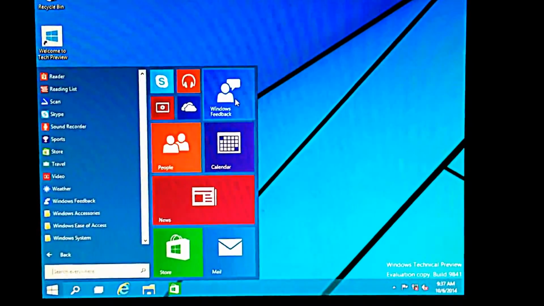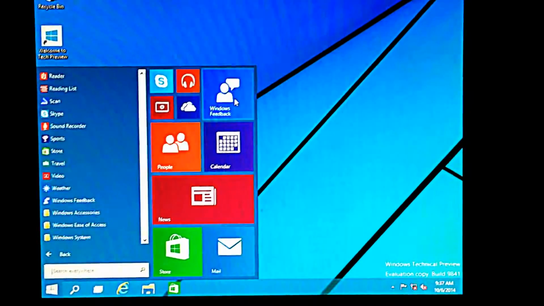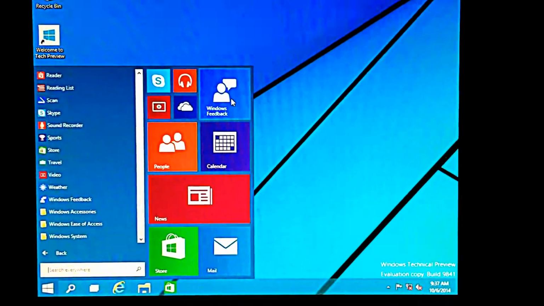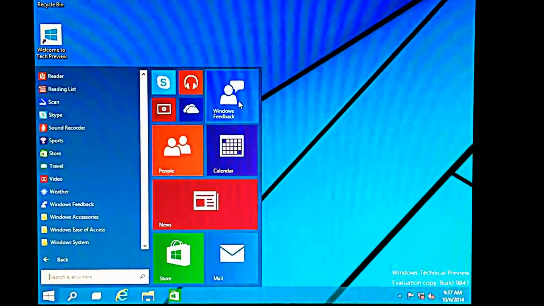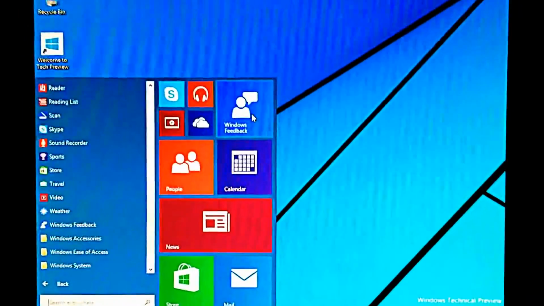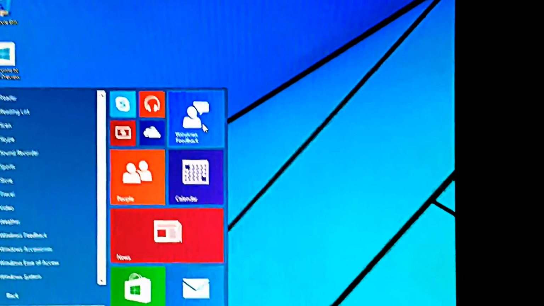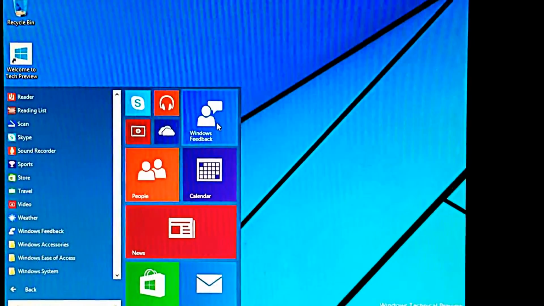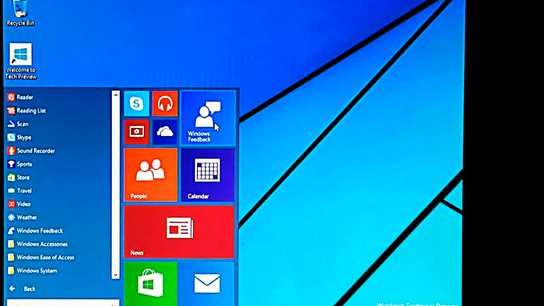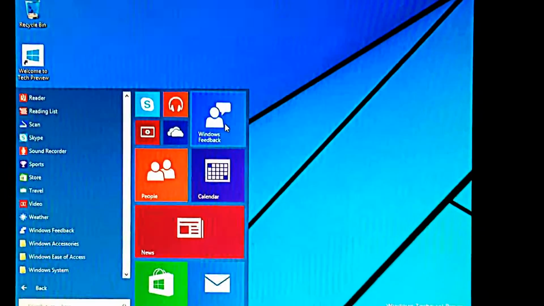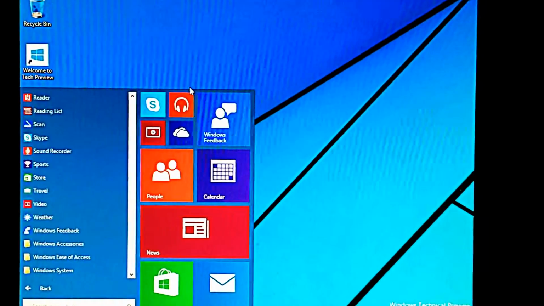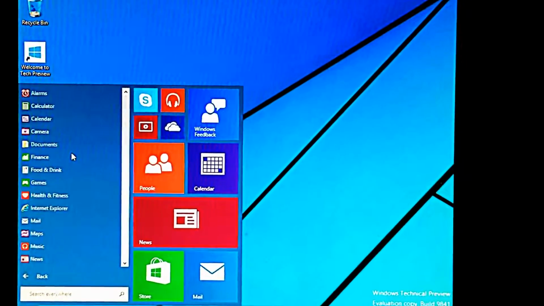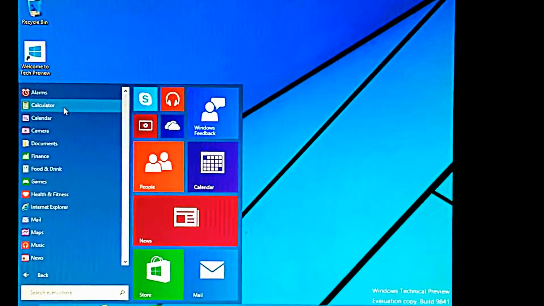Again, I really enjoy this. I think Microsoft has finally built an operating system that works well, and I'm excited to use. That being said, I've been a long-time supporter of Microsoft, but their operating systems have burned me really bad in the past. I'm one of the few people, I think, out in the world that actually used Windows ME for the 6 or so months that they supported it, and then moved on.